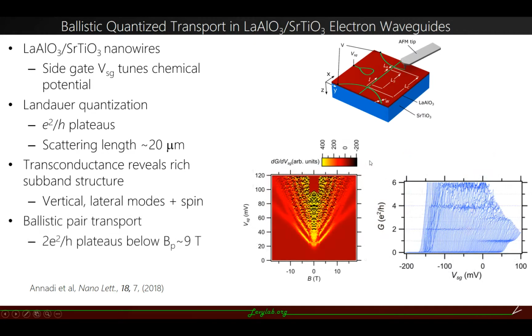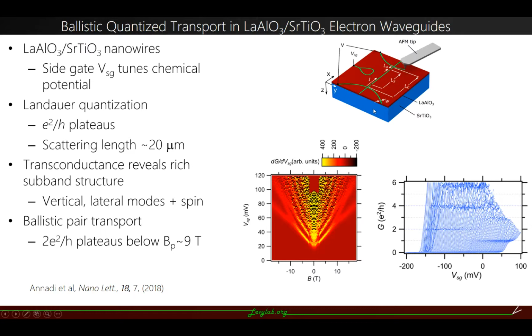Also, these systems show electron pairing without superconductivity, so there is ballistic pair transport, and it has been measured in fields as high as 11 Tesla. So for this case it's around 9 Tesla, where we see that the 2e²/h plateau becomes around 1. So we achieved the first part, that we have ballistic pair transport in these electron waveguides.